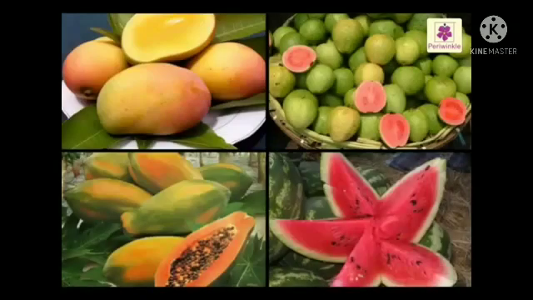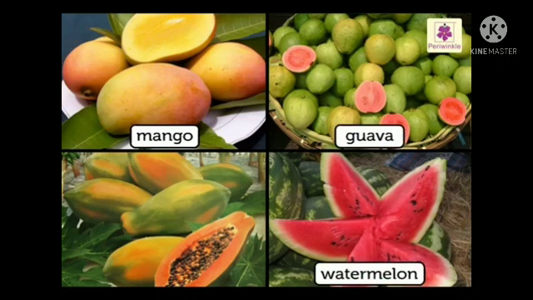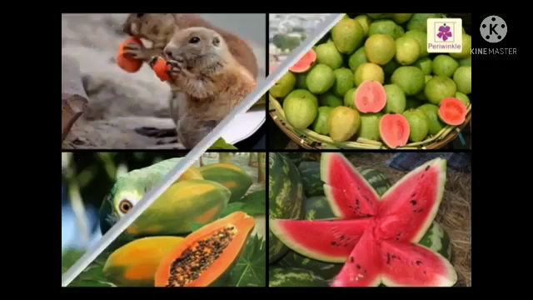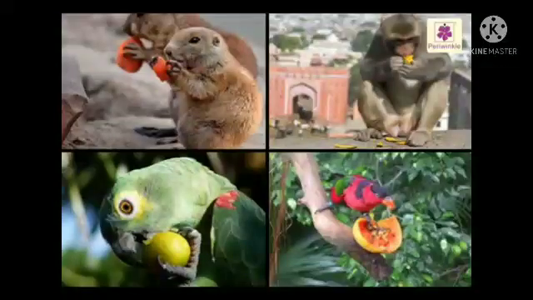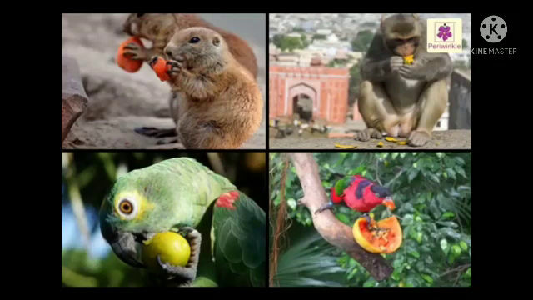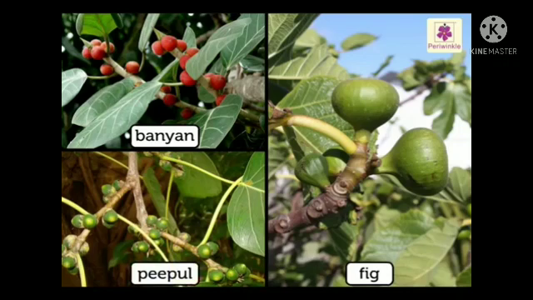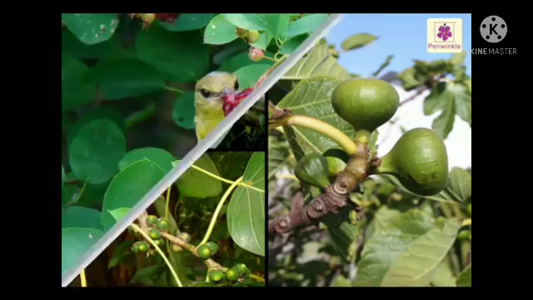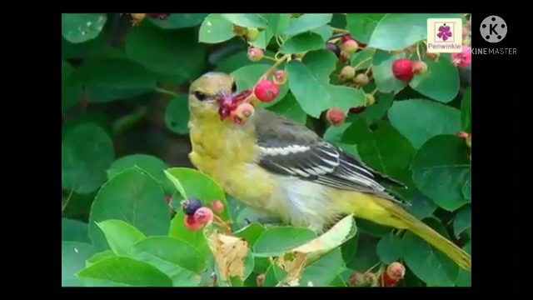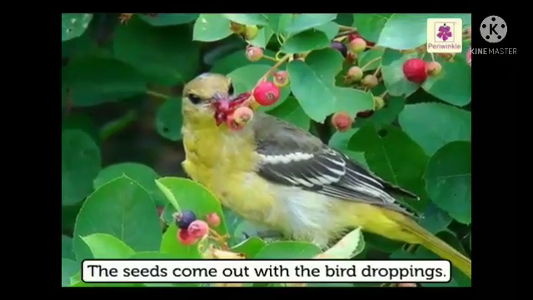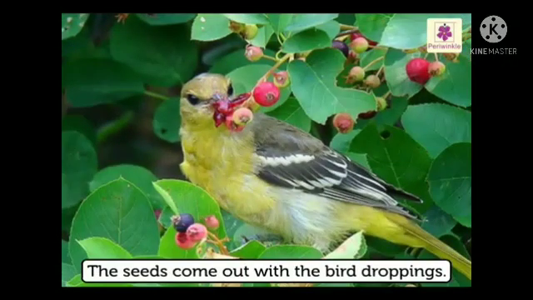Animals. Fleshy and juicy fruits like mango, guava, watermelon, and papaya are eaten by us and some other animals. The seeds are just thrown away. Birds eat the fruits of banyan, fig, and peepal plants. They swallow the seeds along with the fruits. These seeds come out with the bird droppings.